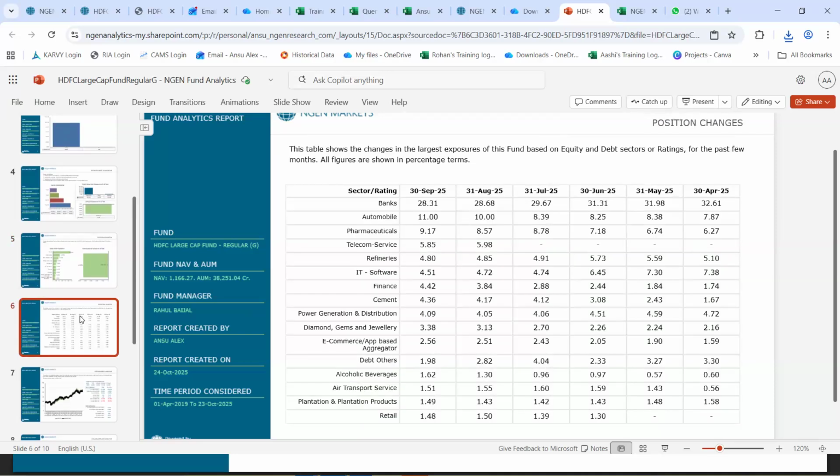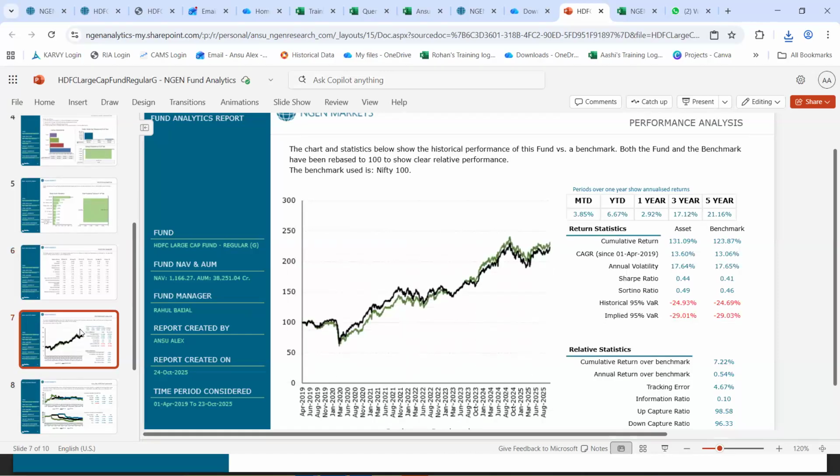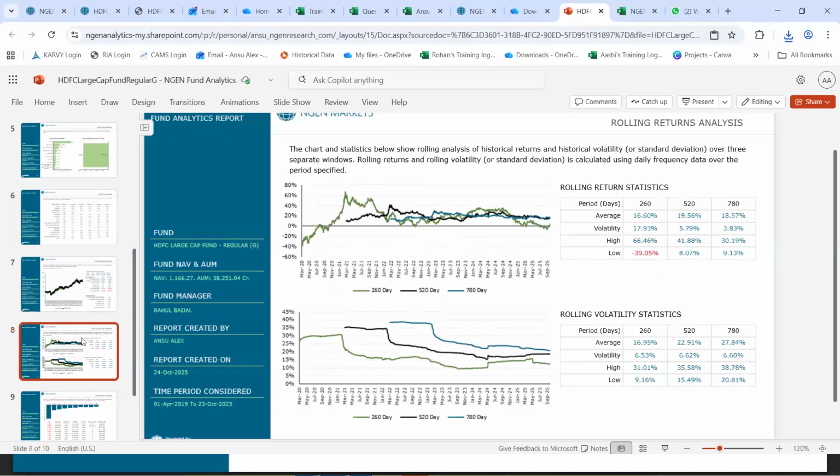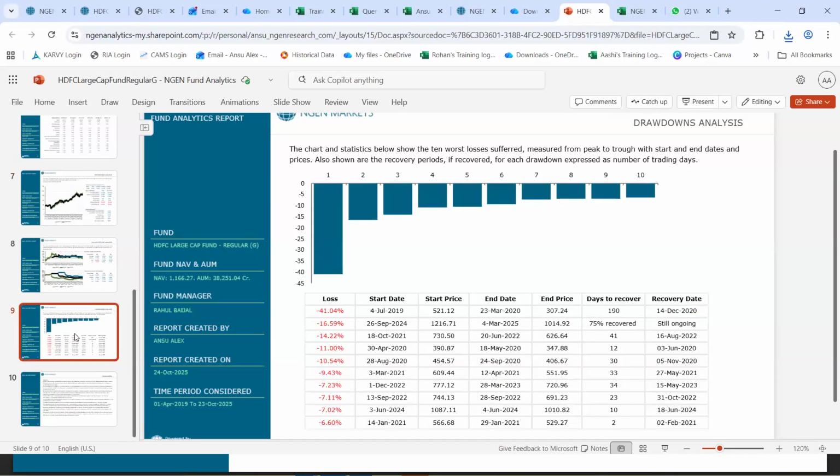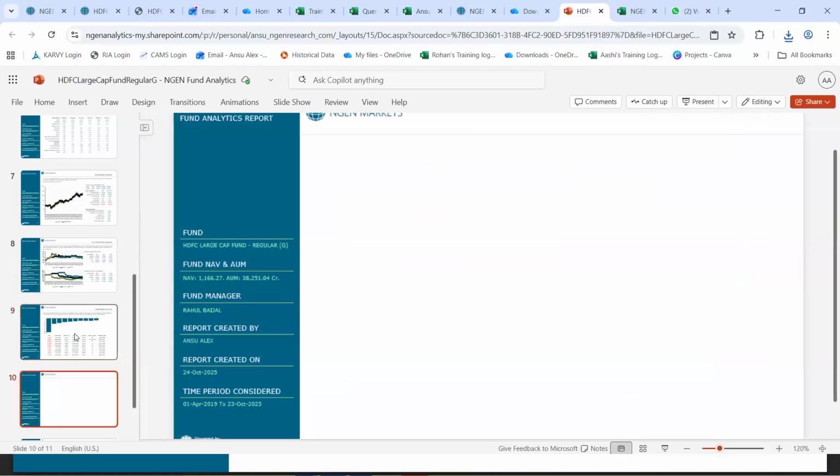Following that, the position changes, the portfolio changes for a period of 6 months. Next, you get to see the performance analysis, the rolling return analysis, and the drawdown analysis. And PPTs on our system are editable. So adding a slide or removing a slide or adding in your comment would anytime be possible.